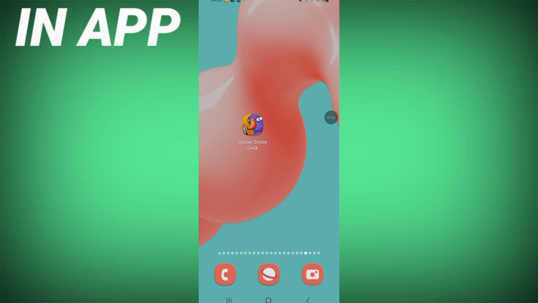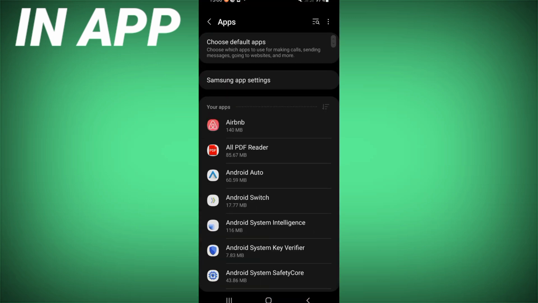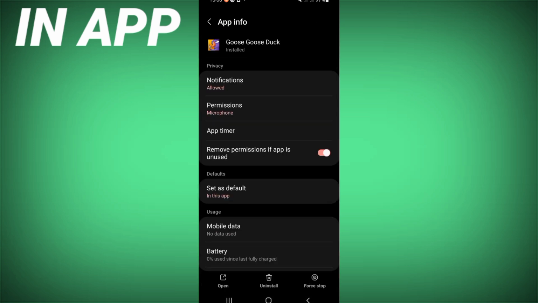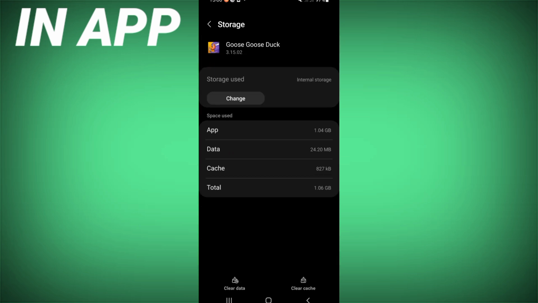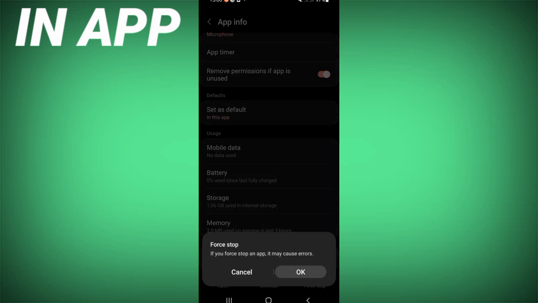and quick. To fix the sound problem in your game, open the settings of your phone, click on the apps option, search for Goose Goose Duck and click it. Now you have to scroll the list down, click the storage option, click clear cache, and then go back, click on force stop and click OK.